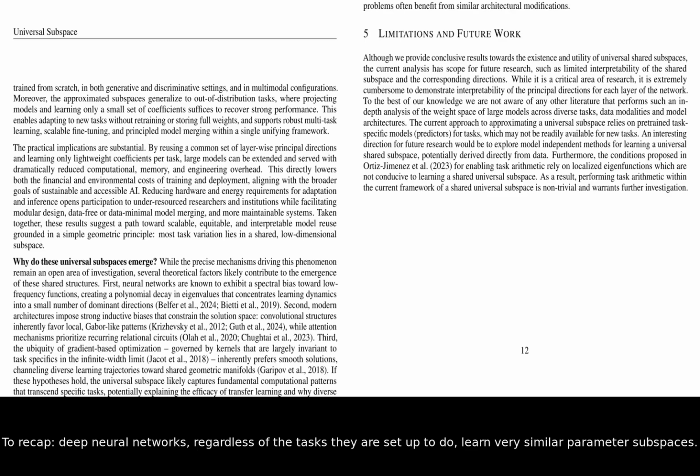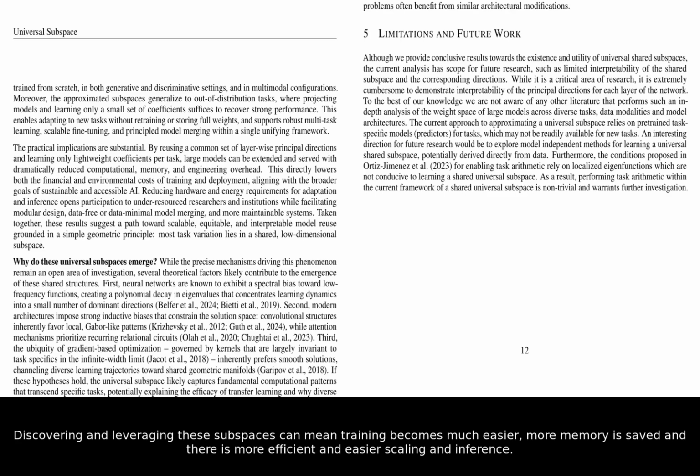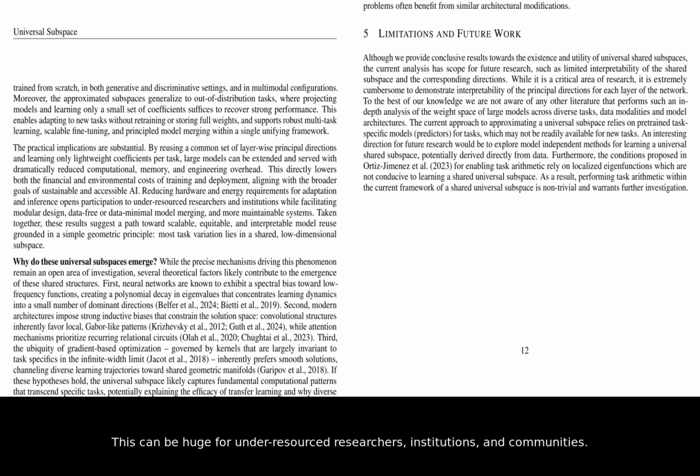To recap, deep neural networks, regardless of the tasks they are set up to do, learn very similar parameter subspaces. Discovering and leveraging these subspaces can mean training becomes much easier, more memory is saved, and there is more efficient and easier scaling and inference. This can be huge for under-resourced researchers, institutions, and communities. It allows everyone to build on these state-of-the-art models without insane computer infrastructure.